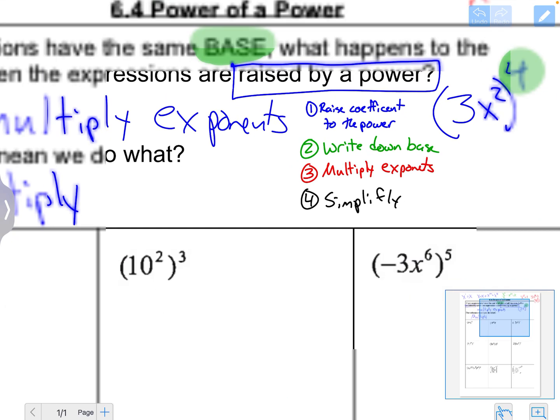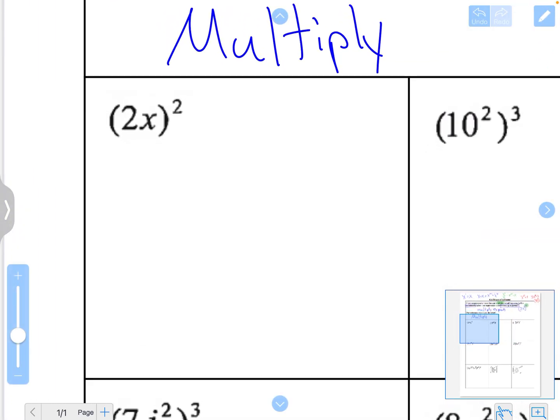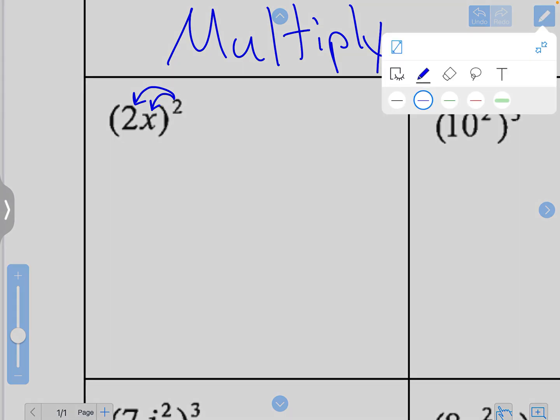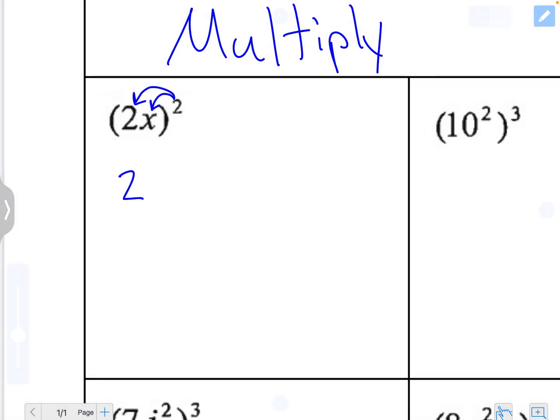All right, so let's look at how we do this. So when we talk about raising something to a power, we've got to have parentheses, and then we have to have an exponent on the outside. So that's what we mean by raising something to a power. Also, what this means is anytime I have a number outside of a parentheses, it means I need to multiply it by every term. So the first thing I need to do is I need to write down my coefficient, which is 2, and I need to raise it to the power of 2.